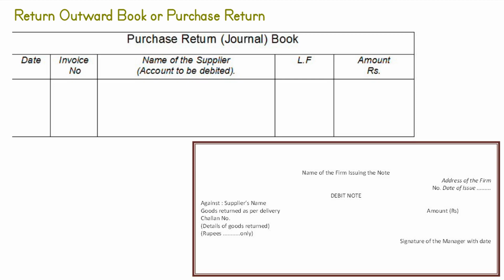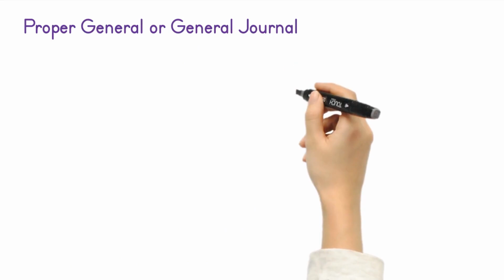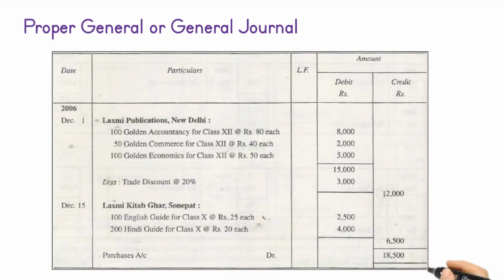The supplier may also prepare a note, which is called the credit note. The source document for recording entries in the purchaser's return journal is generally a debit note. Journal proper or general journal. Journal proper is a book of original entry, a simple journal, in which miscellaneous transactions which do not fit in any other books are recorded. It is also called miscellaneous journal or general journal. For example, purchase of assets on credit, correcting entries, adjusting entries and closing entries etc.